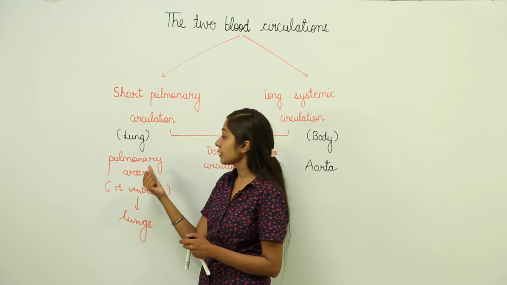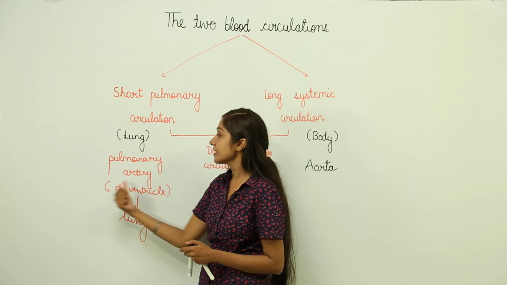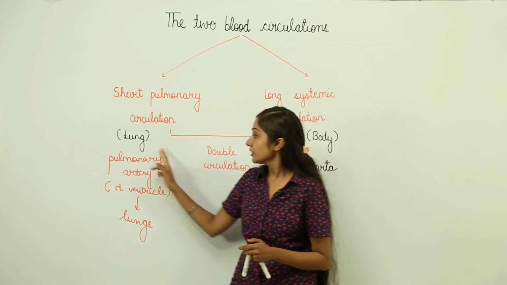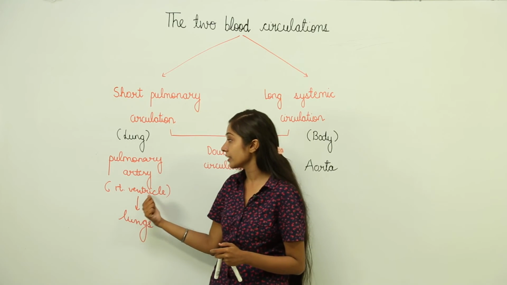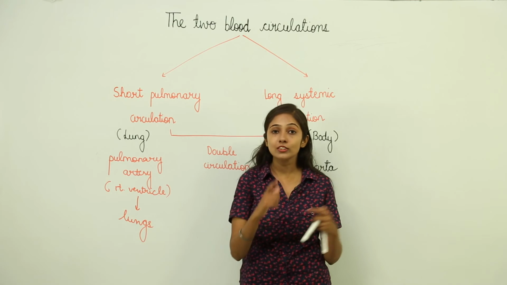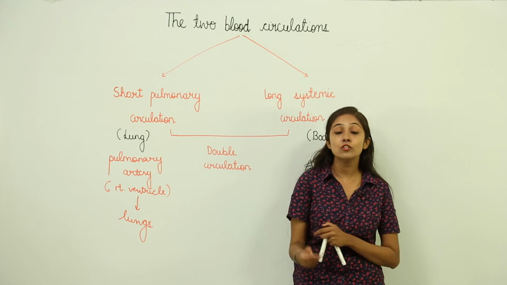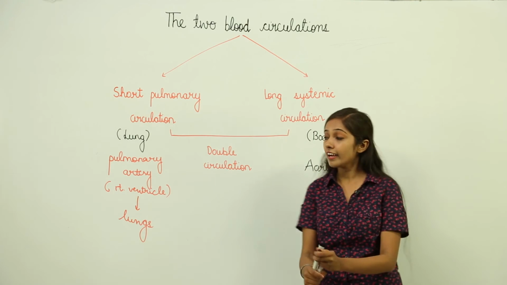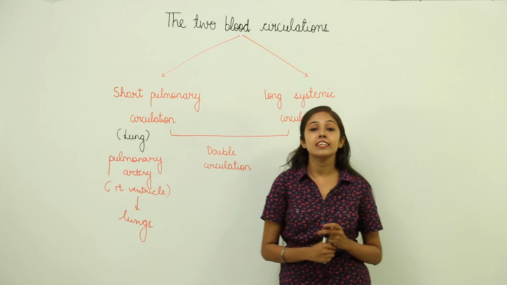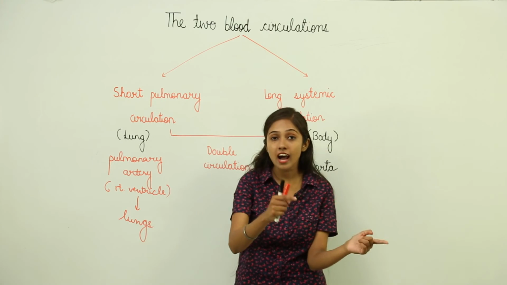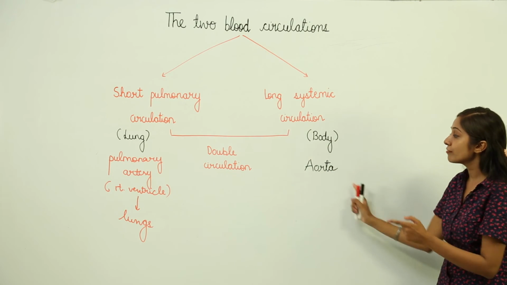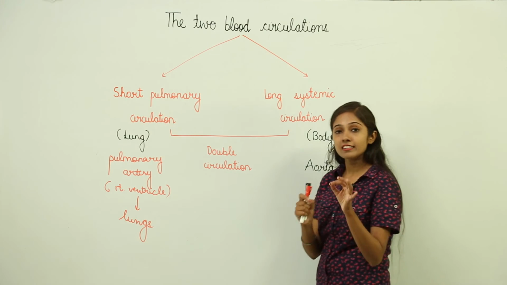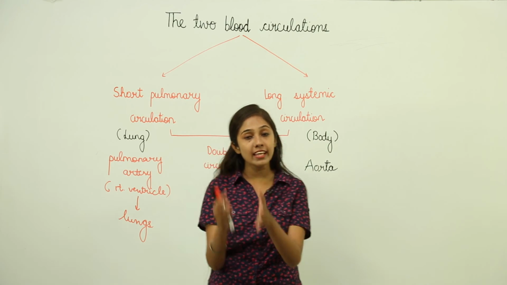In the case of pulmonary circulation, what is going to happen? The pulmonary artery is going to carry deoxygenated blood from the right ventricle to the lungs. Now what is going to happen in the lungs? In the lungs there is going to be gaseous exchange and the blood is going to be made oxygenated, and the pulmonary vein is going to carry the oxygenated blood back to the heart. In the case of systemic circulation, we have the aorta, which functions the most. It is going to send blood by the arteries to all the body parts,